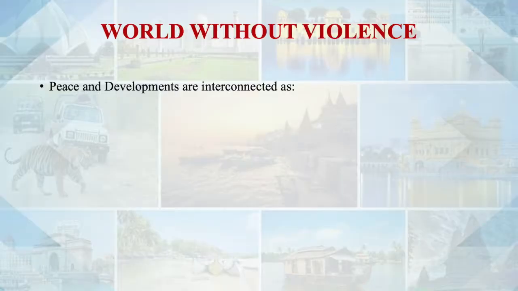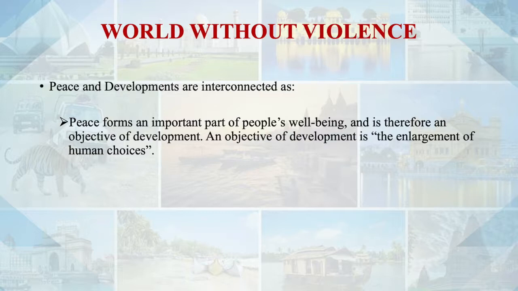So peace and development are basically interconnected. How? Because when there is peace, development will also occur. So how are they interlinked? The first is that peace forms an important part of people's well-being and is therefore an objective of development. Peace is an integral component of well-being, and when it is considered an integral component of well-being, it is always linked to development. So it is one of the basic objectives of development.